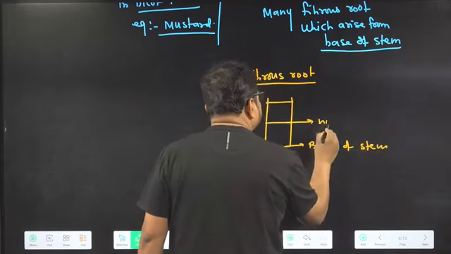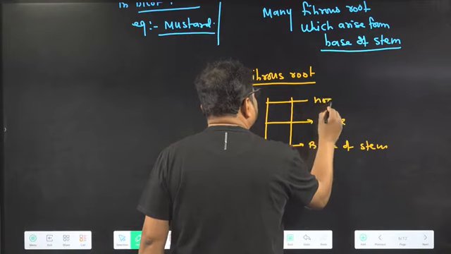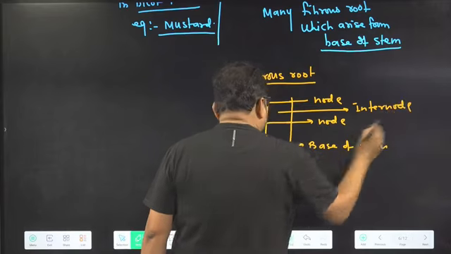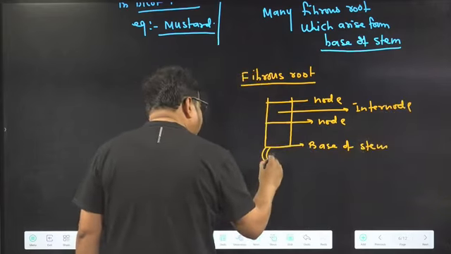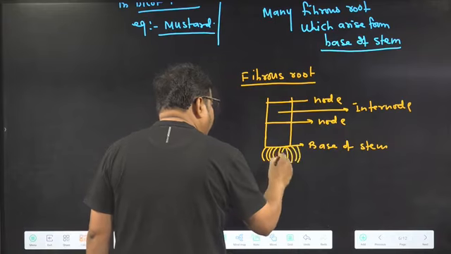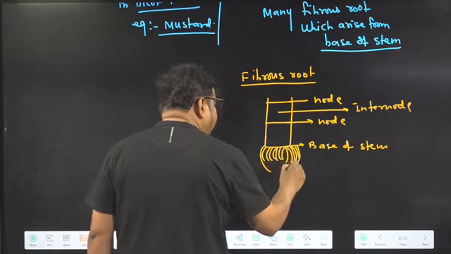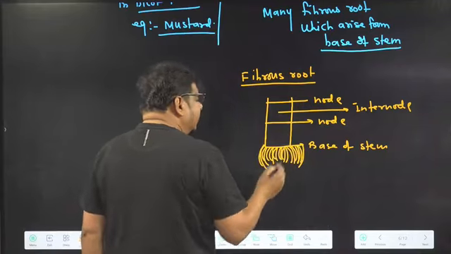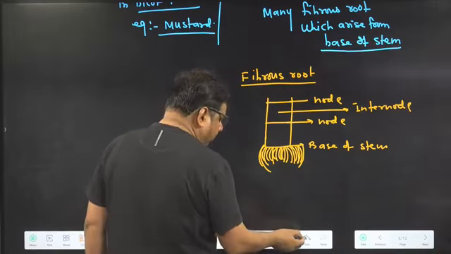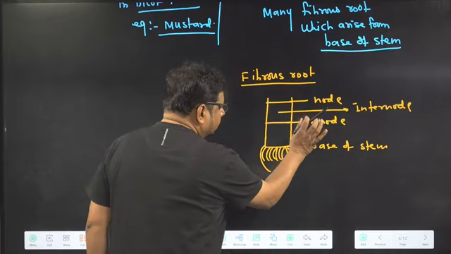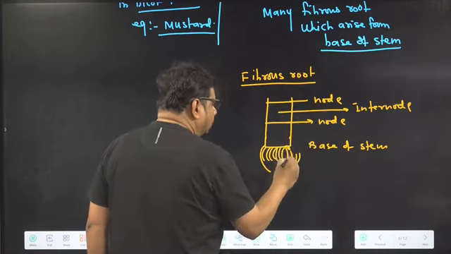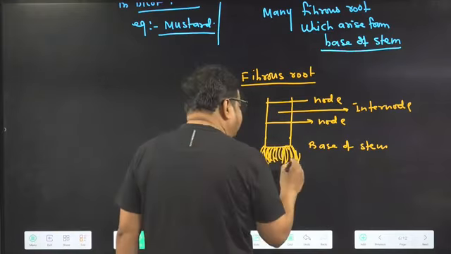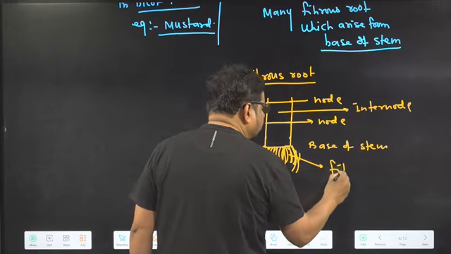This is a node. This is an internode. So what are we finding? Many roots. No one is prominent here. All are equally thick. Many roots like this arise from which part? Base of the stem. These are the base of a stem and these are which one? Fibrous roots.